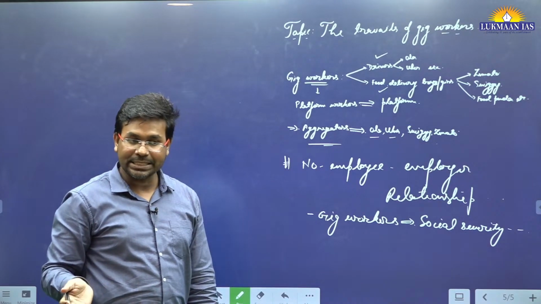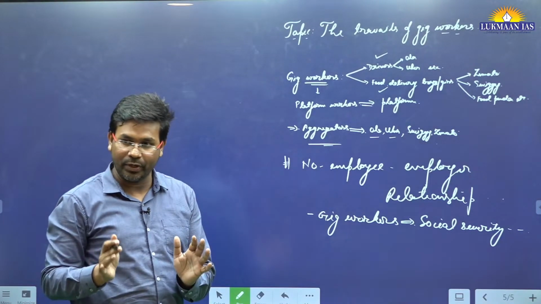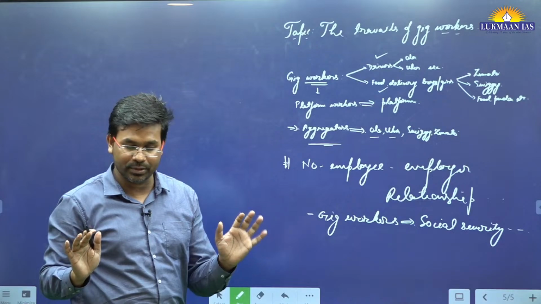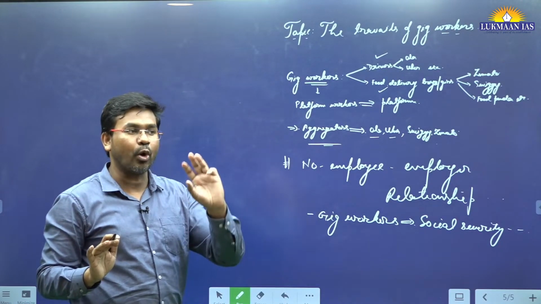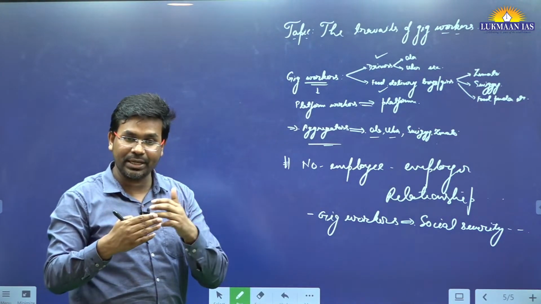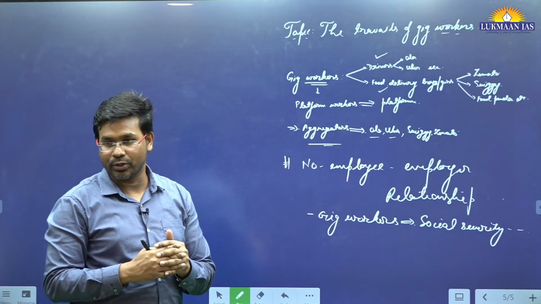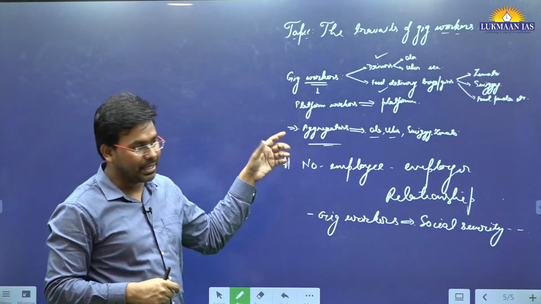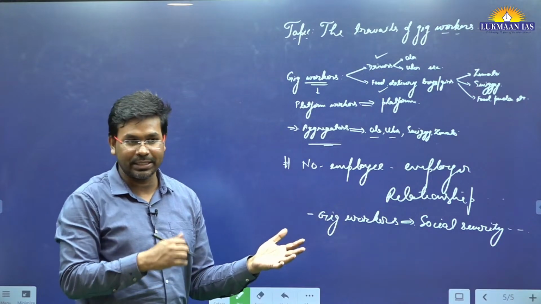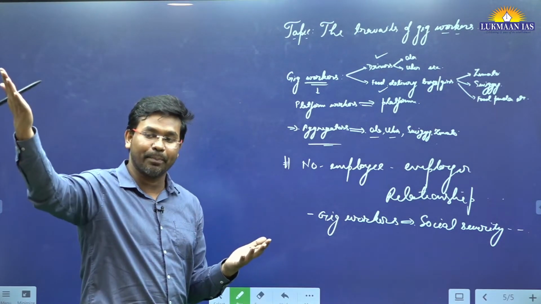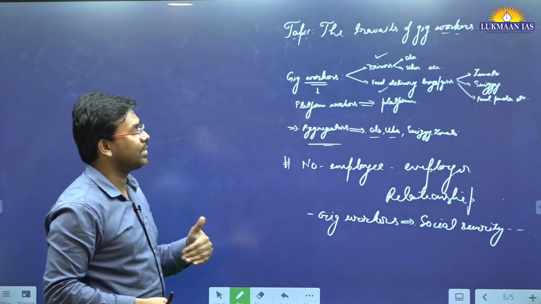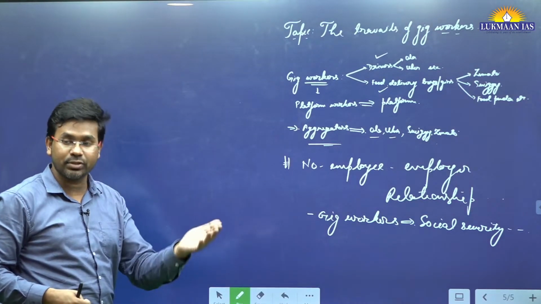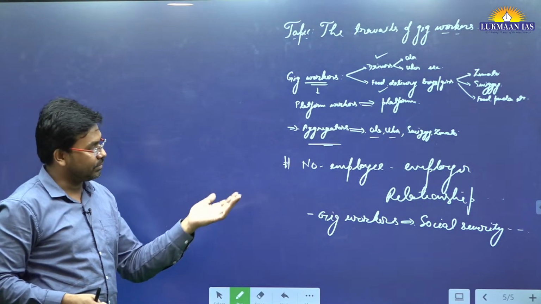These aggregators consider these workers to be their partners. However, there lies a huge difference in partnership. We know what we mean by partnership firms. In partnership firms, if two or three people are partners, they share the risk, they share the benefits also. But in this case, these drivers are in no match with the companies. The big companies have a turnover of thousands of crores of rupees per year, but these people do not.